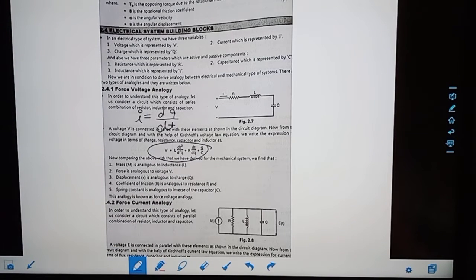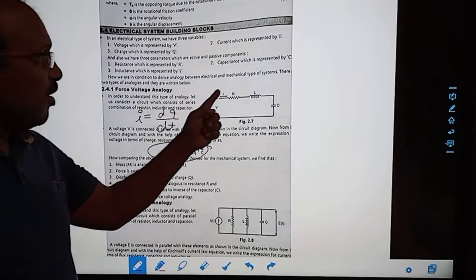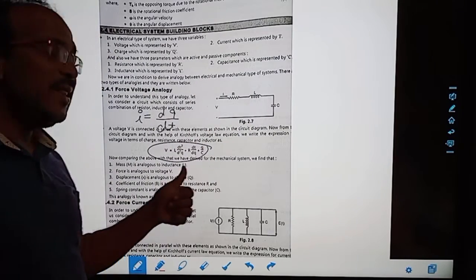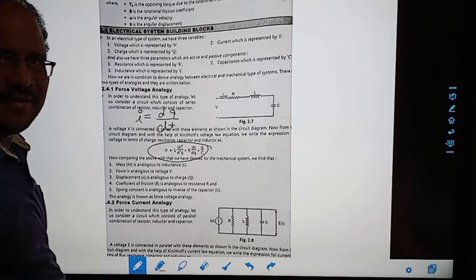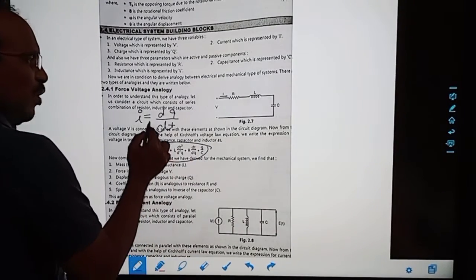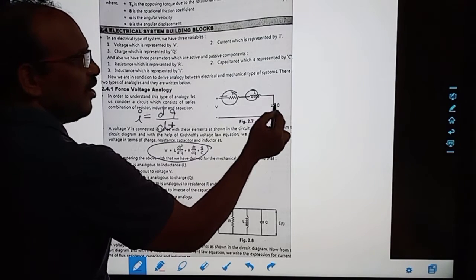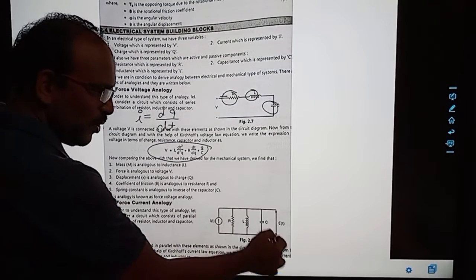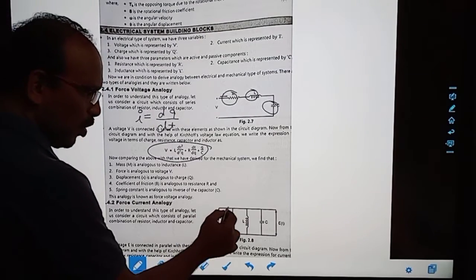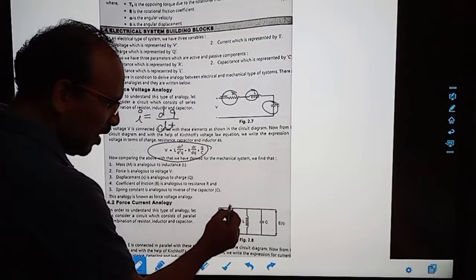Okay. Now this is the voltage model. Voltage model means we apply KVL, and there is one current model. Current model means we apply KCL. So the voltage model is always applied for all series combinations, and current is divided when all components are connected in parallel. So component one, resistor, inductor and capacitor. Okay. So same way we have to find the current.